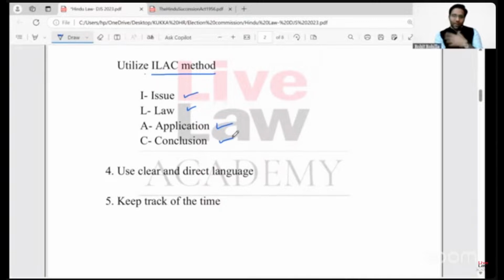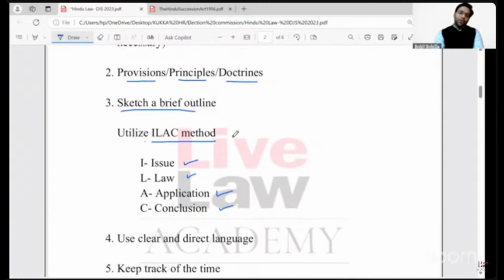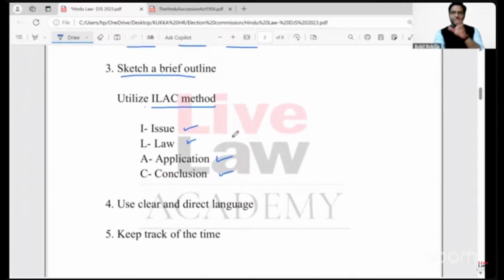It can be in the form of determining the liability, it can be in the form of allowing or rejecting an application, it can be anything. So it must end with the conclusion. Keeping your answers open ended will not fetch you more marks, right? So this ILAC method ensures that there is coherency in the overall structure of your answer.